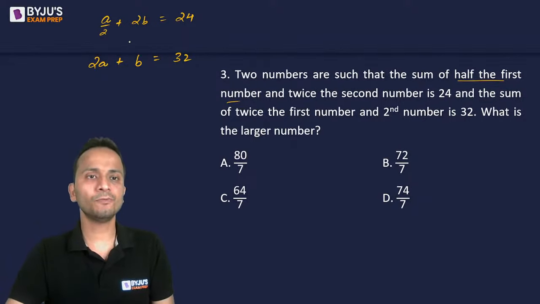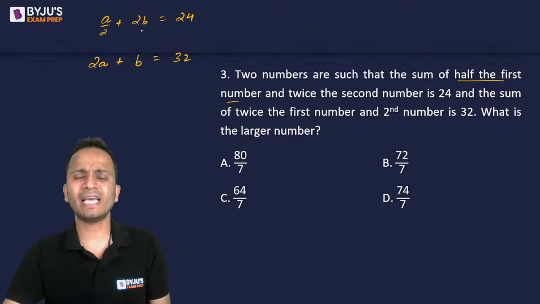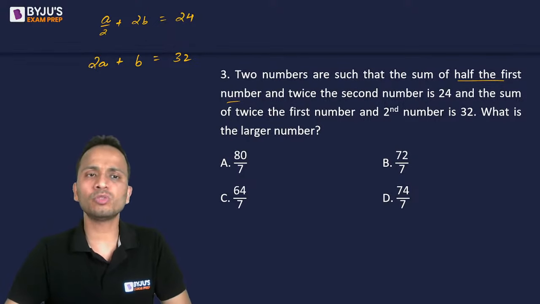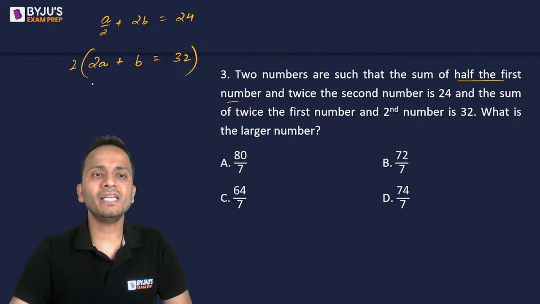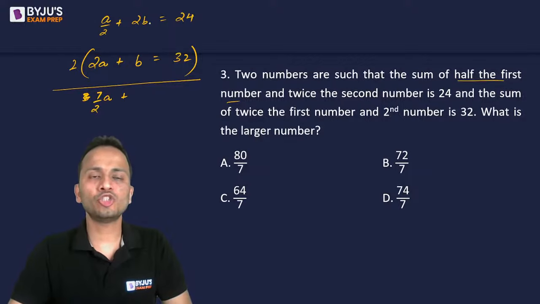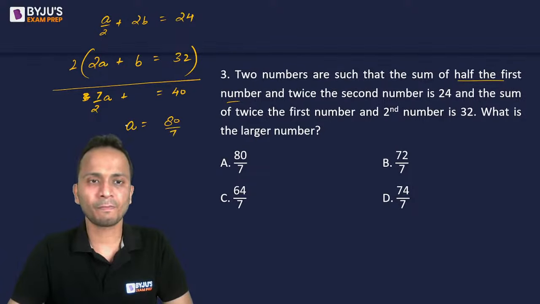Okay, so what I'll do is I'll multiply. So let's eliminate B out of it. So second equation को 2 से multiply कर देते हैं. So if I'll multiply second equation by 2 and subtract the first equation from that. So 4a minus a by 2 will be 7 upon 2a. Then 2b minus 2b will get cancelled. 32 into 2, 64. 64 minus 24 is equal to 40. Okay, so the value of A comes out to be 80 upon 7, right?